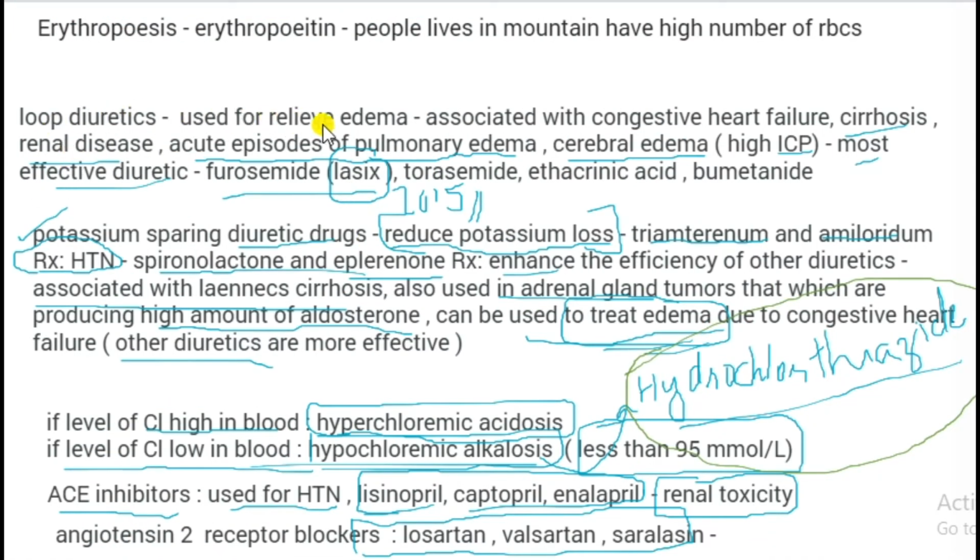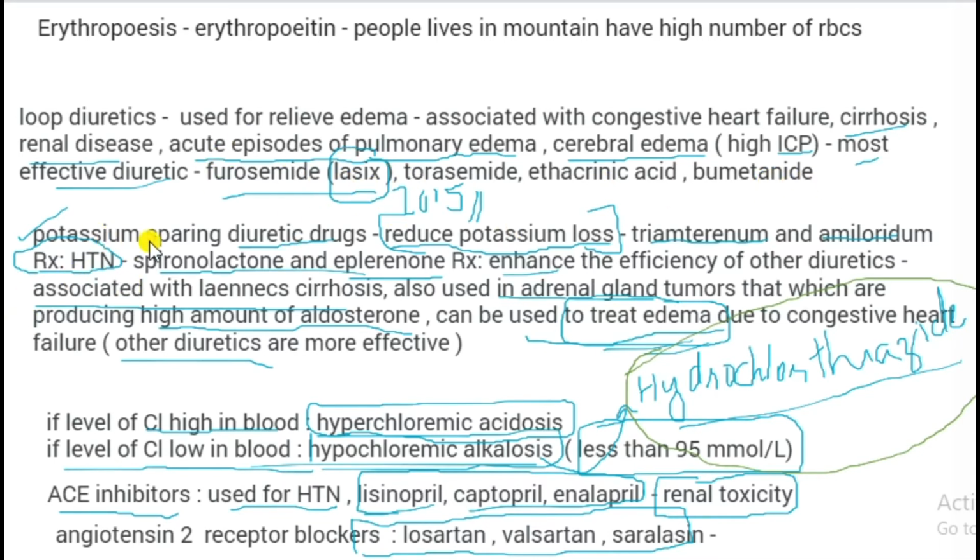Loop diuretics are used to relieve edema associated with congestive heart failure, cirrhosis, renal disease, acute episodes of pulmonary edema, and cerebral edema, which leads to high intracranial pressure. The most effective diuretics are furosemide, torasemide, ethacrynic acid, and bumetanide. Lasix is another name for furosemide.